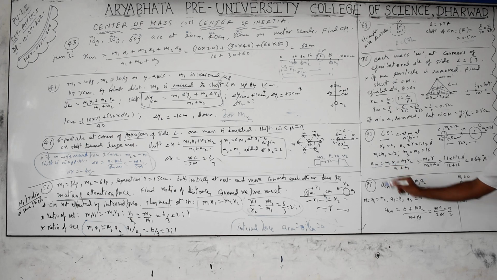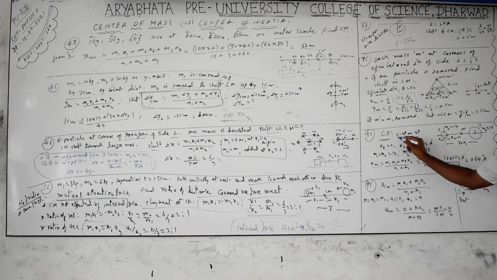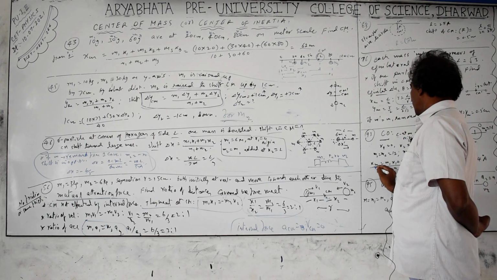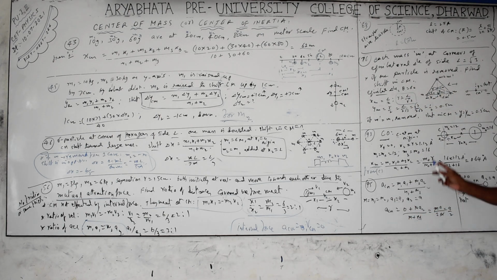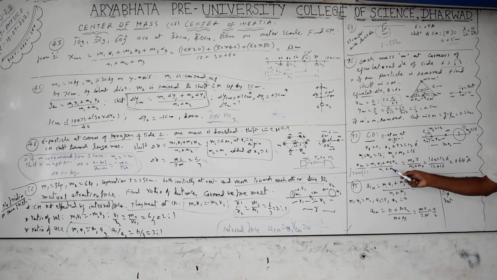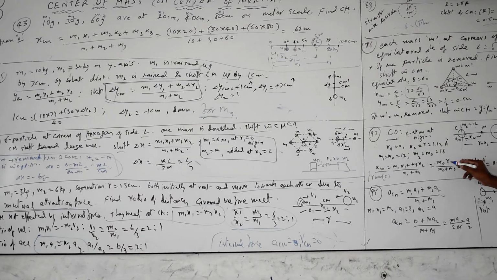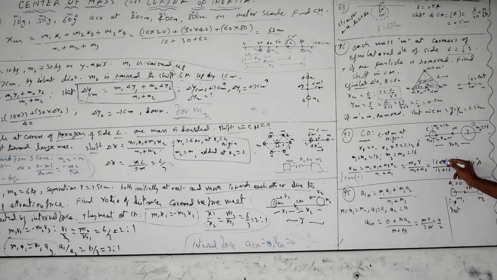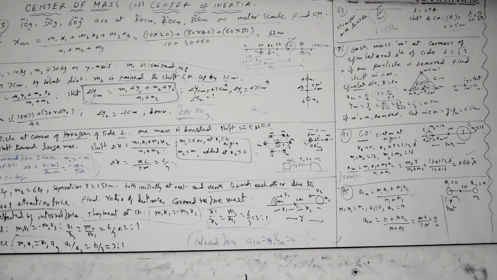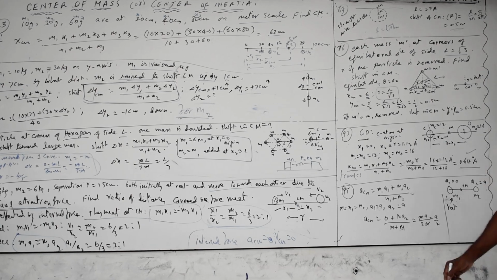You have to find the XCM, the center of mass, from which particle they asked. You take carbon at the origin, and they asked it from the origin, from carbon. So, x1 is 0 since we are taking carbon at the origin, plus m2, the mass of the oxygen, into x2 which is r, divided by the mass of the carbon plus the mass of the oxygen. The result is 16 into the distance 1.12 by 16 plus 12, which is 28. 16 by 28 times 1.12 is 0.64 angstroms.